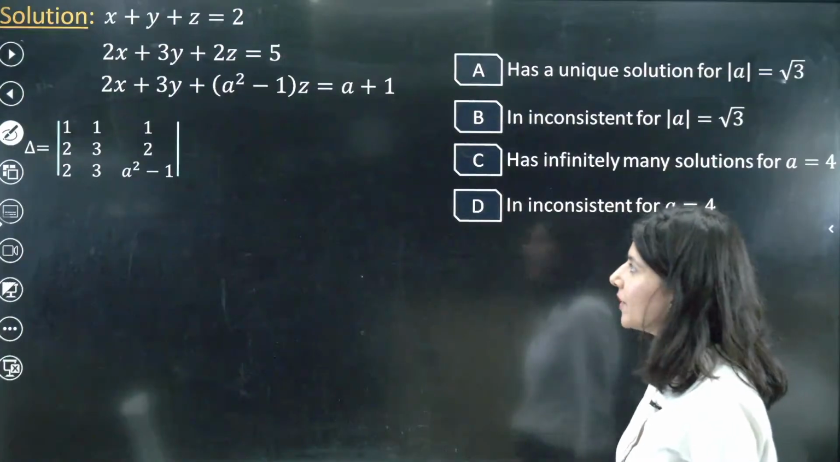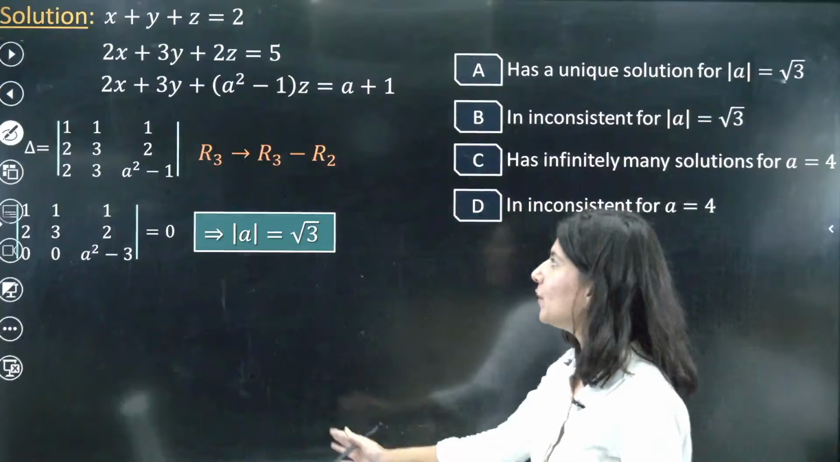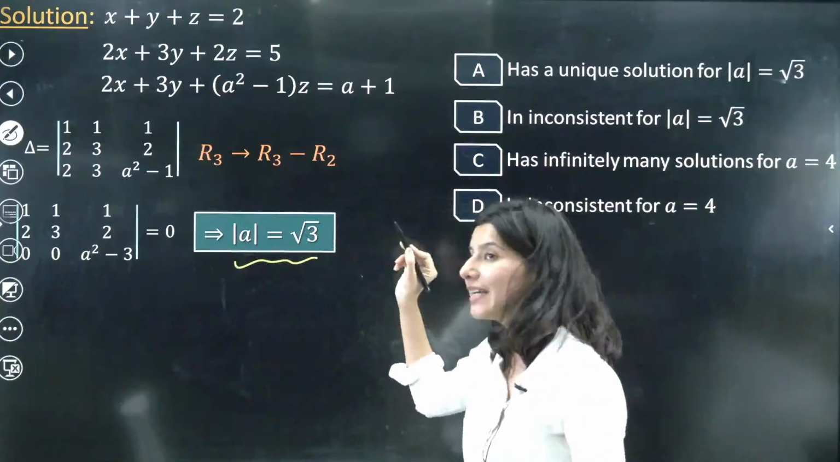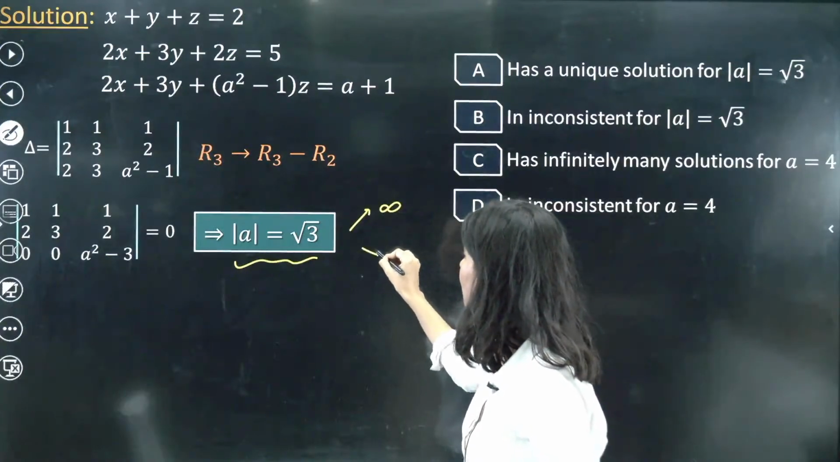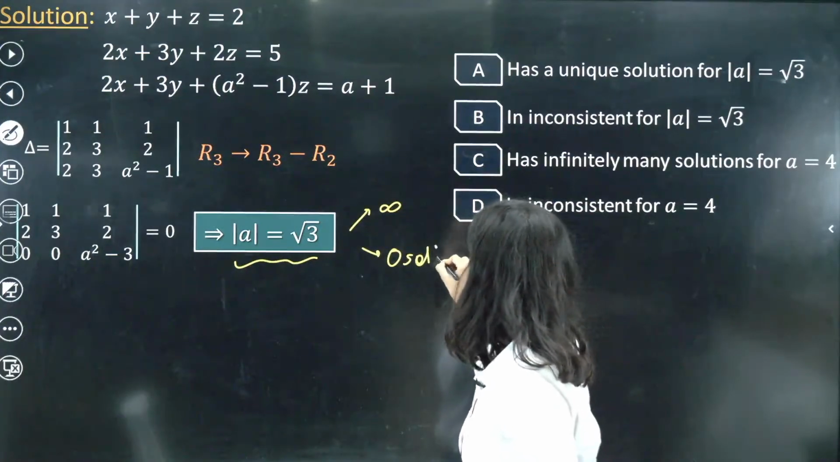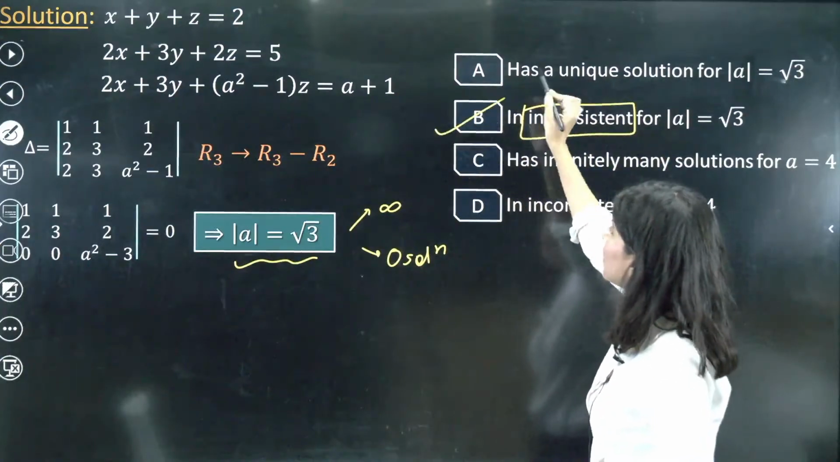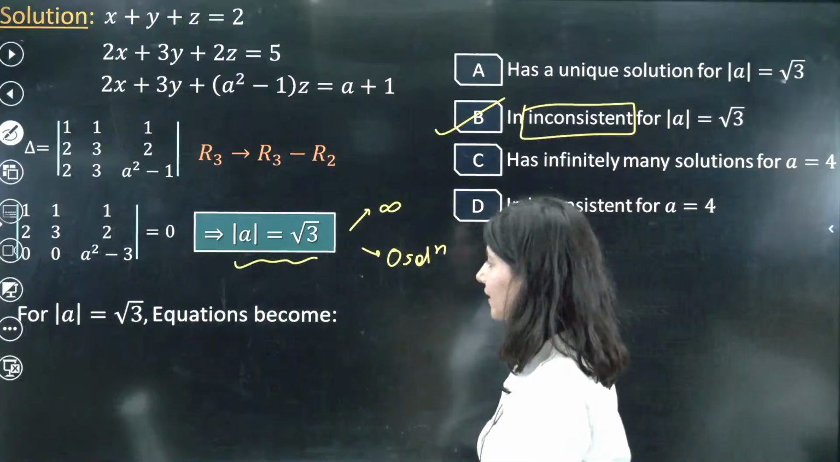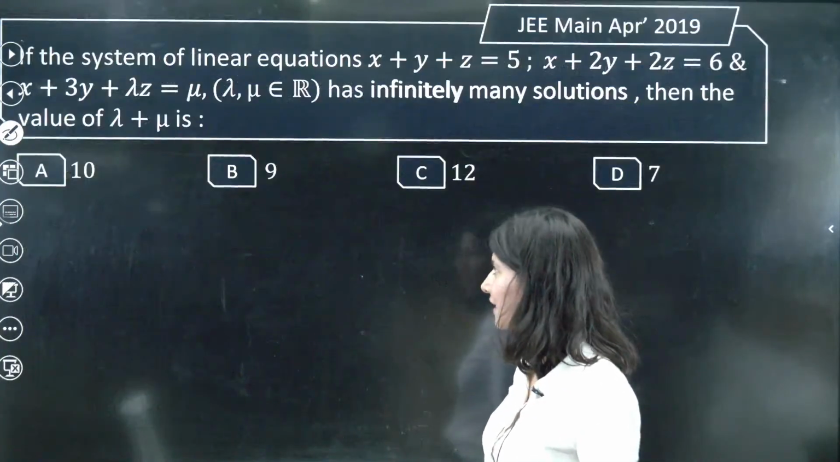This is your determinant, and if you expand it right away, it is 0 when your mod A is 3. So determinant 0 means this will either have infinite or no solution. So inconsistency means what? No solution. So that means only option B is absolutely right. So for del A is equals to 3, this equation becomes an inconsistent system.